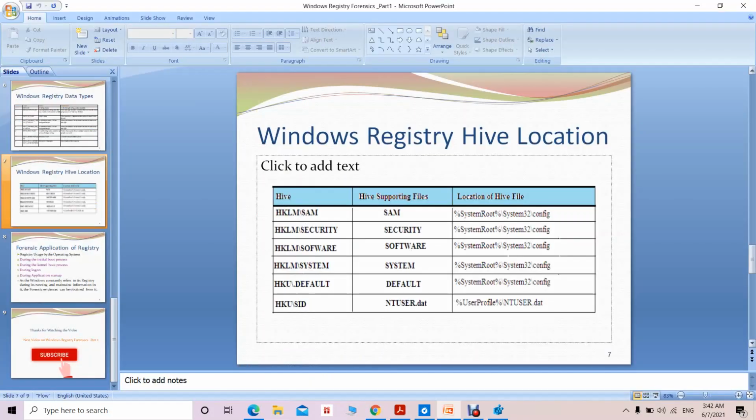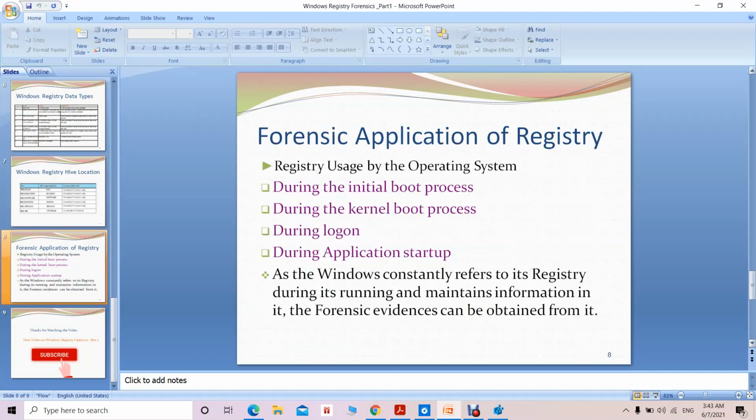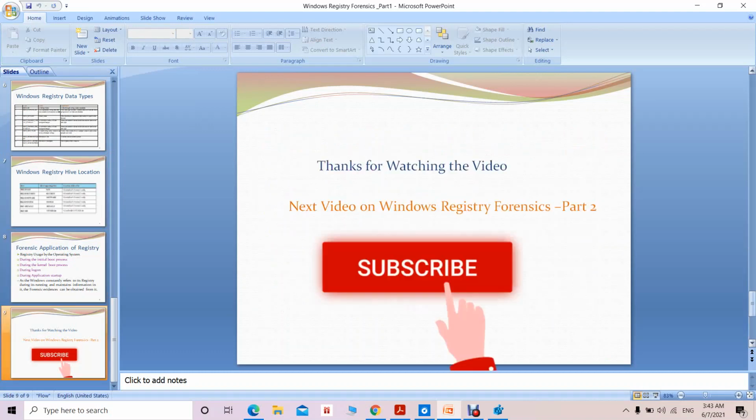We should not make any changes to a particular hive unless and until we understand the implication of the changes that may happen. Unless we know that, we should not make any changes to the registry.